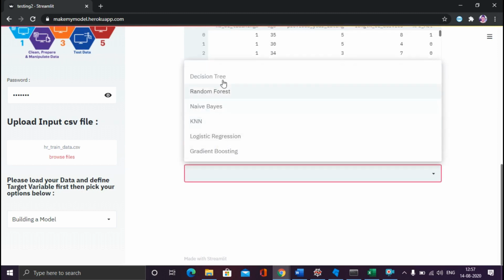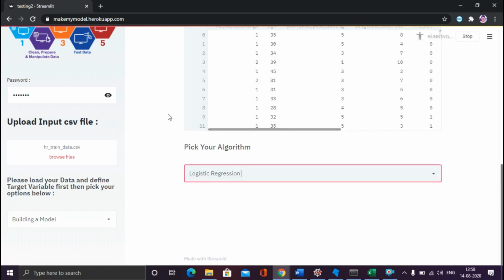Now we are going to pick an algorithm. So you will get n number of options over there. For example, decision tree, random forest, naive Bayes, logistic regression, gradient boosting. You can pick any. For example, I will pick logistic regression.